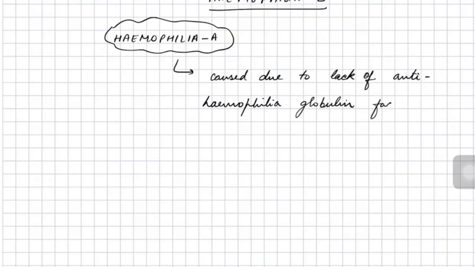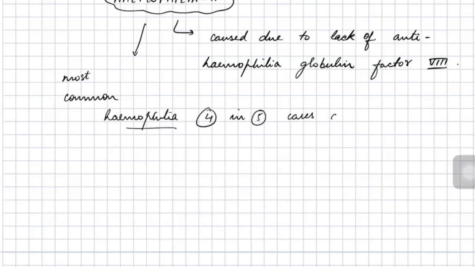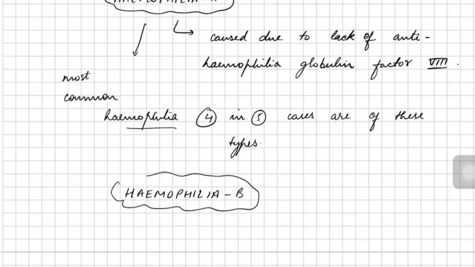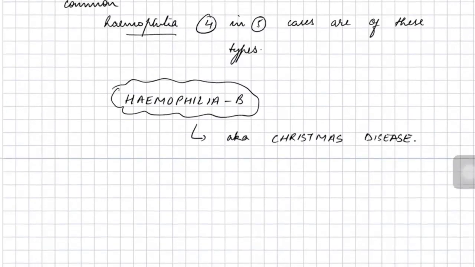Factor 8, as it is called, is absent, which is very important in clotting of the blood. When any injury happens, factor 8 is very important for the clot to form, but it is not present, resulting in hemophilia A. Hemophilia A is the most common type, and 4 out of 5 hemophilia patients suffer from this type of disorder.